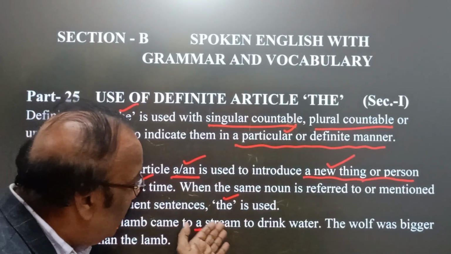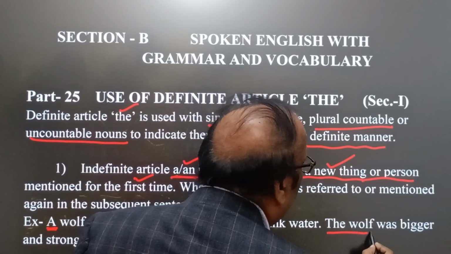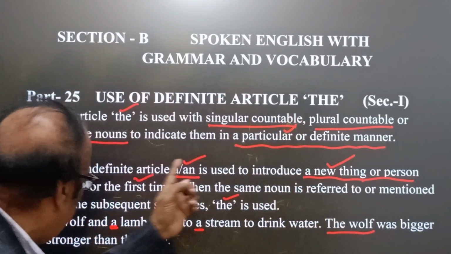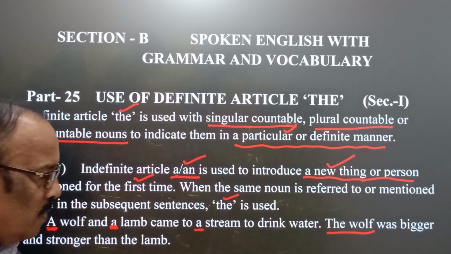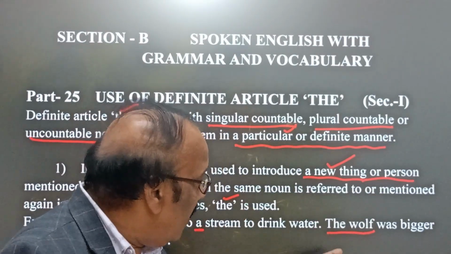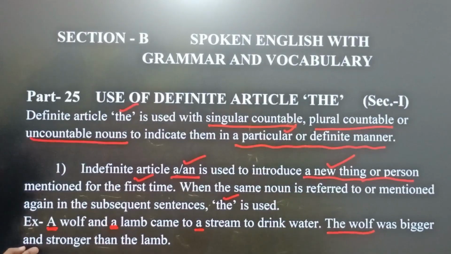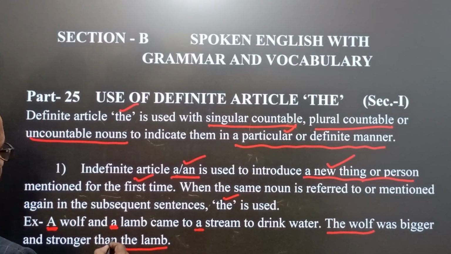Whenever we use the same noun, the wolf, you see here, the wolf indicates the particular wolf. A wolf means any wolf, but here the wolf, the definite wolf, was bigger and stronger than the lamb. A lamb, and here we find the lamb.